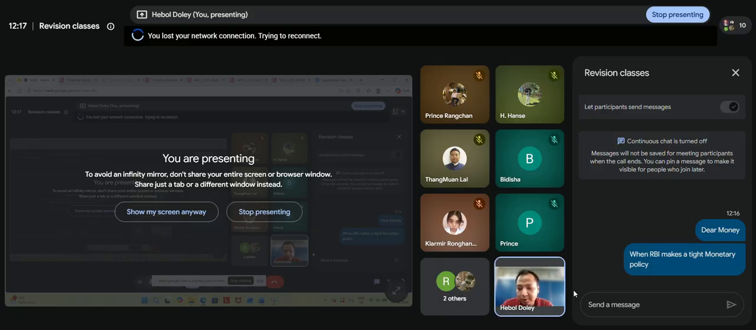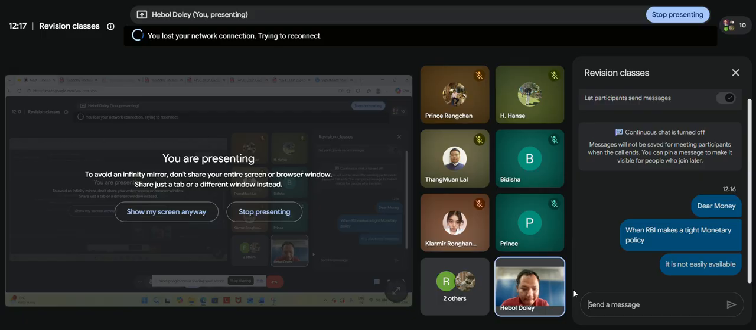Dear money refers to the money when RBI makes a tight monetary policy, meaning it is not easily available in the market, right? Money is there with RBI, but it is not easily available in circulation. That is dear money. Then there is easy money or cheap money. What is easy or cheap money?